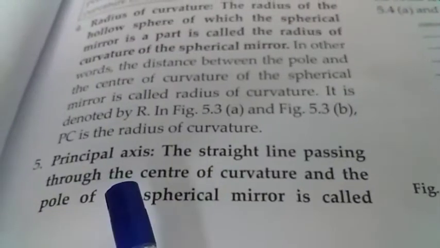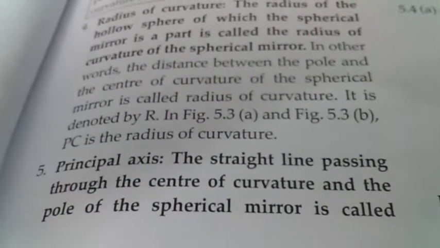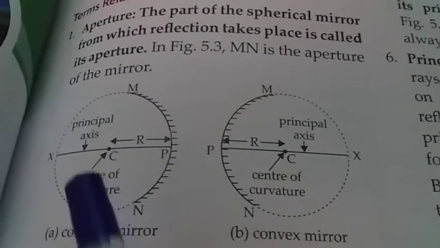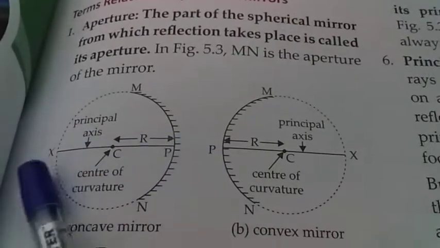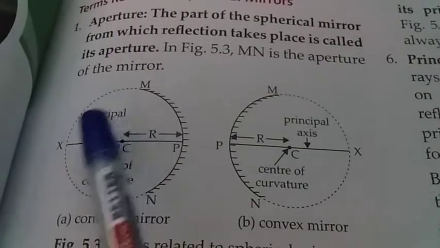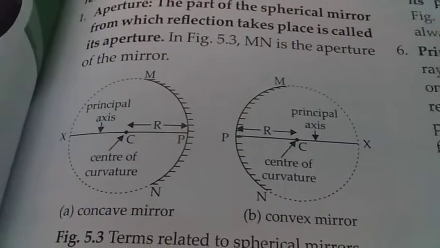Now, what is principal axis? The straight line passing through the center of curvature and the pole of the spherical mirror is called the principal axis. So, this is the straight line passing through the center of curvature and pole. This is the principal axis.